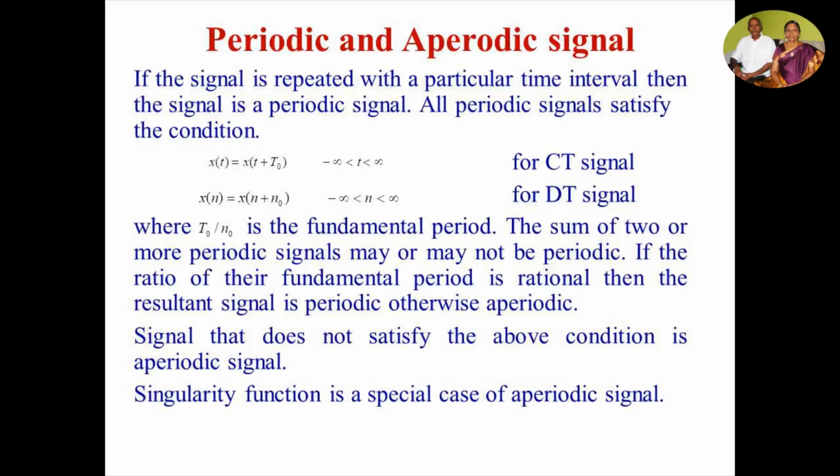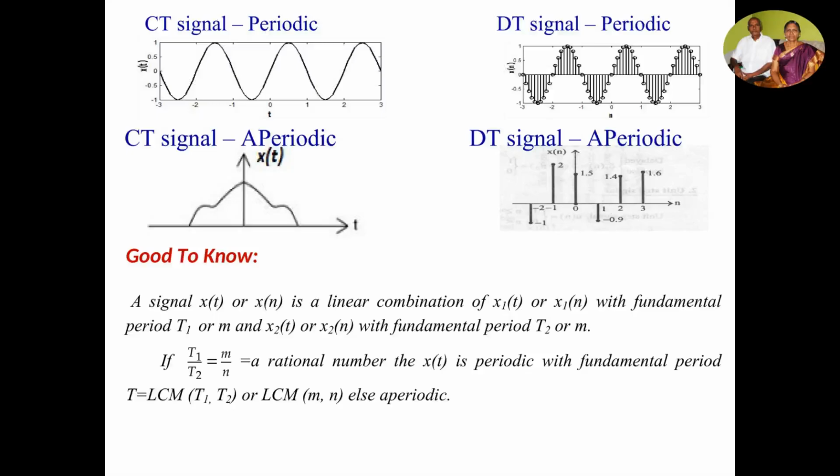If the ratio of their fundamental periods is rational, then the resultant signal is periodic, otherwise aperiodic. Signals that don't satisfy the above two conditions are aperiodic signals. Singularity function is a special case of aperiodic signal. Here, the figure shows periodic and aperiodic signals for CT signals as well as for DT signals.